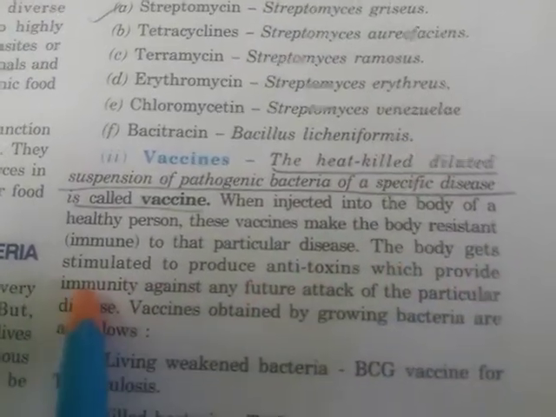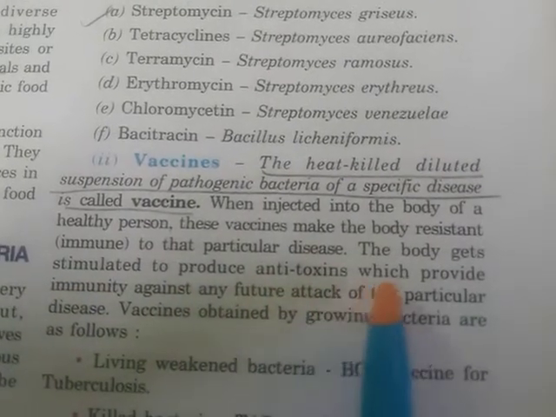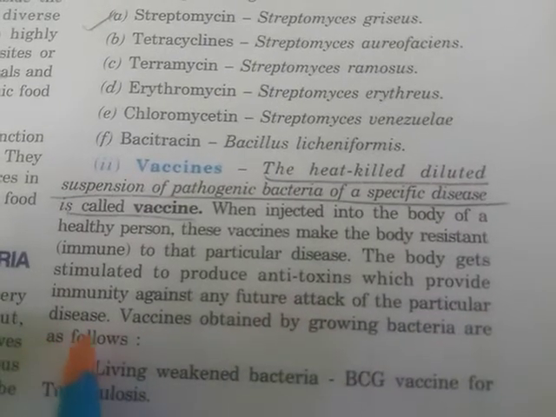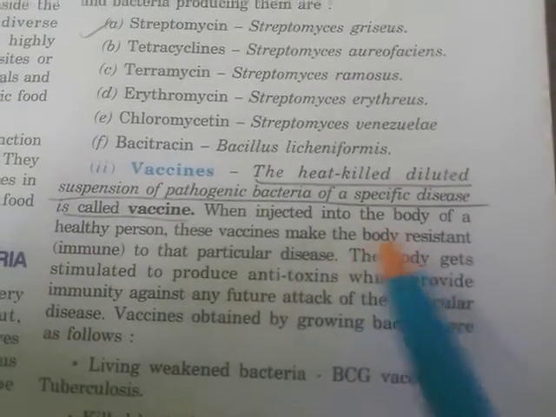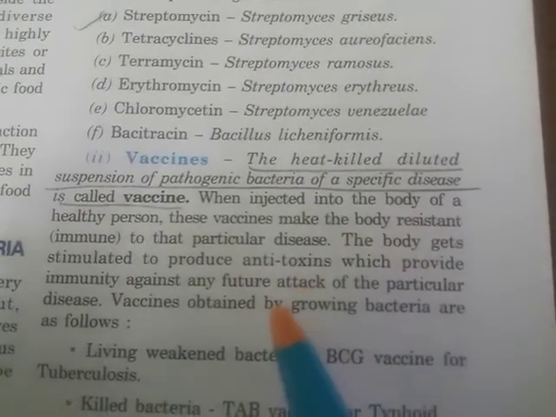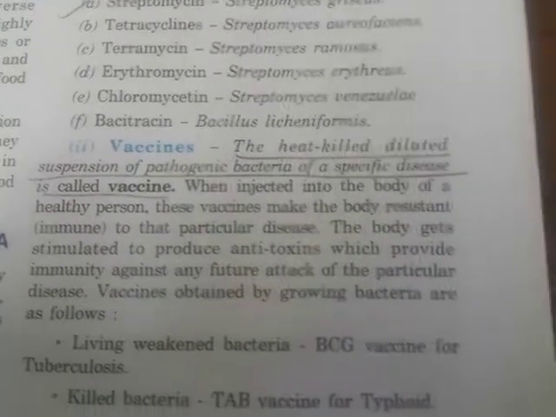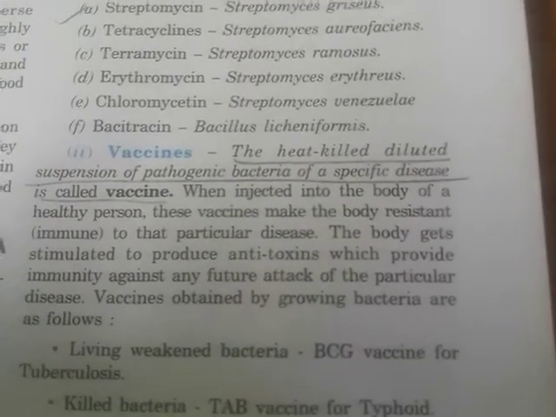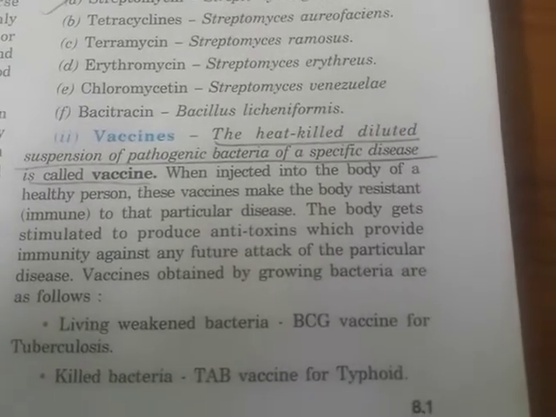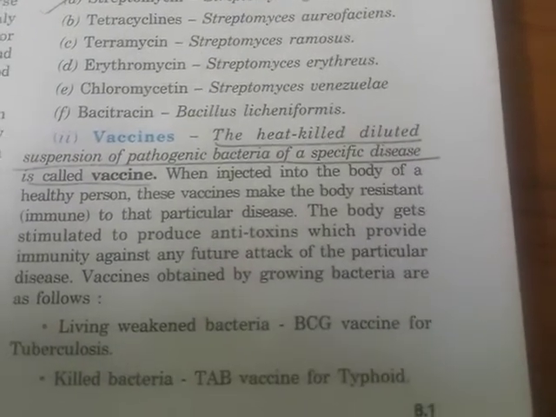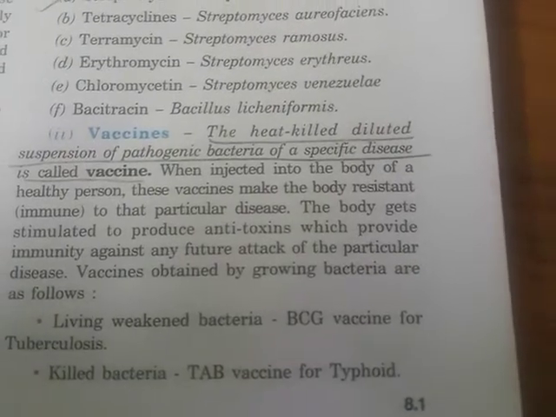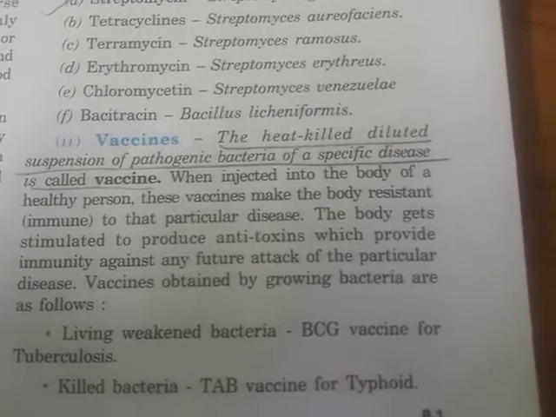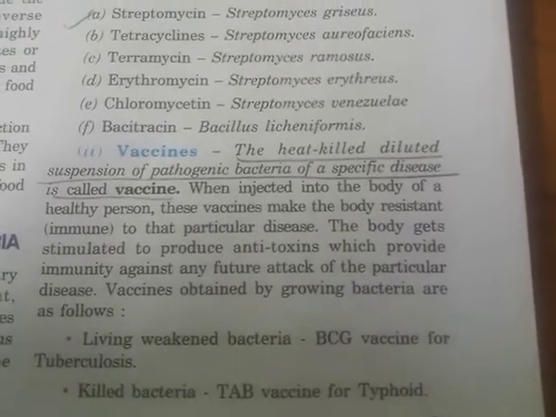The body gets stimulated to produce antitoxins which provide immunity against any future attack of the particular disease. So the vaccine which we have taken for that specific disease produces antitoxins or antibodies in our body, which provide us with immunity against any future attack of that particular kind of disease. So after taking the vaccine, our body becomes immune to fight against that kind of disease.